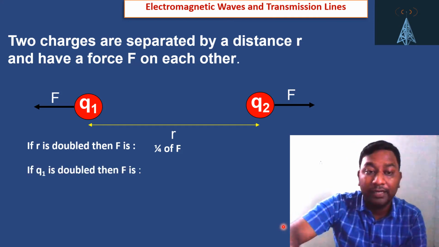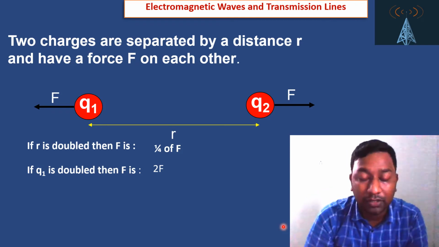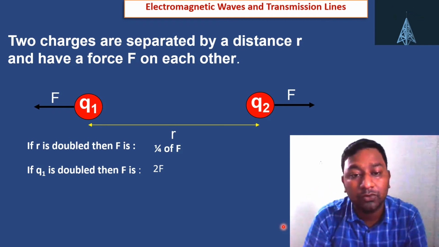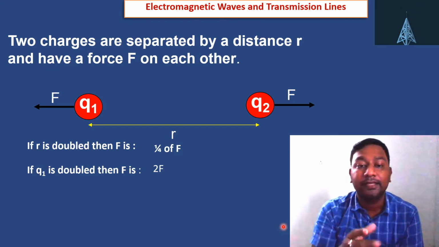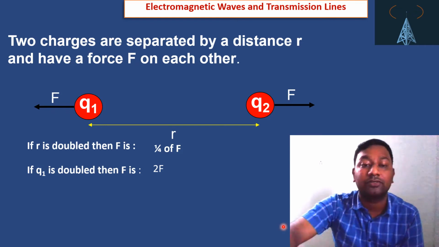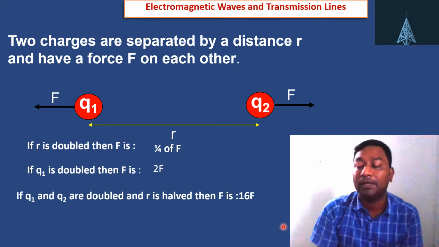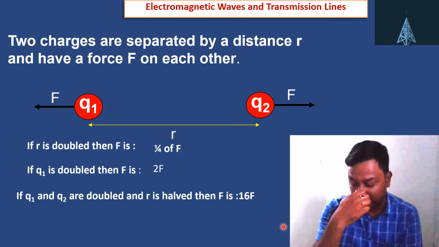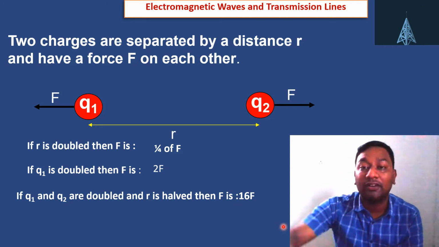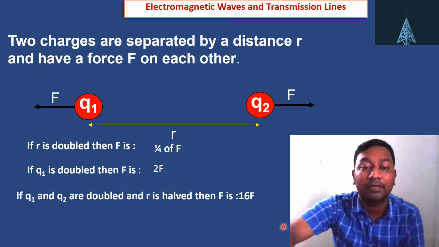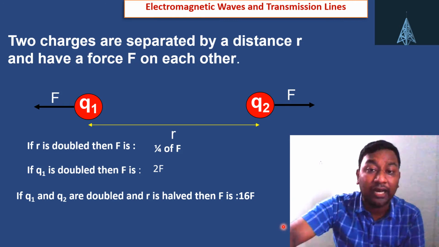Similarly, if Q1 is double, then F is 2F, because we know the force is proportional to the product of two charges. So F is proportional to Q1 into Q2. So if Q1 is double, then F is 2F. Okay, if Q1 and Q2 are double, and r is halved, then F becomes 16F. So those are the relations: if we do something with Q1, Q2 or r, how the force changes.